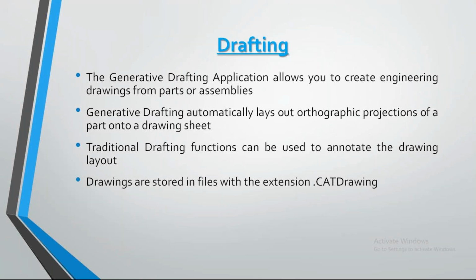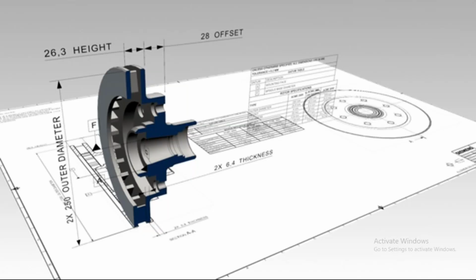See, this is the drafting which we are going to do, extracted from the part. See, this is the complete section. This section view is drafted in here, and its side view is drafted in here. We can create the section views as well as the different front view, top view and side view, everything.